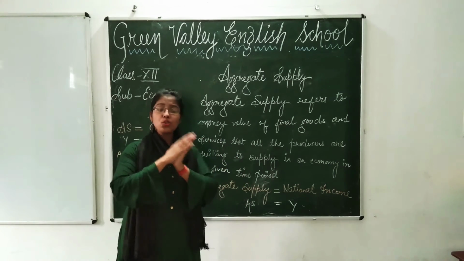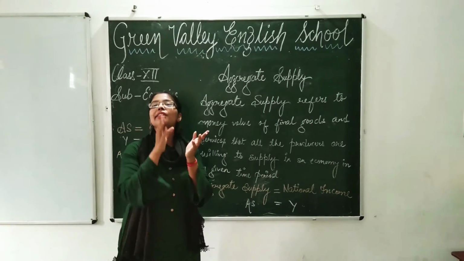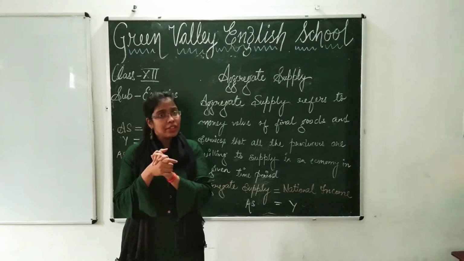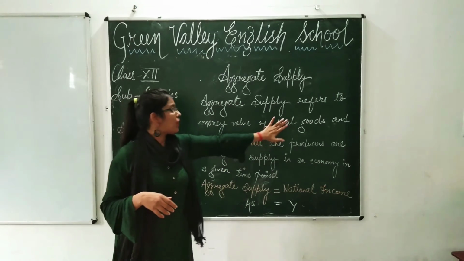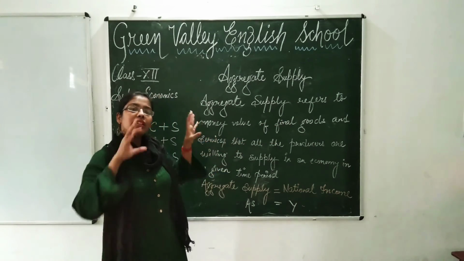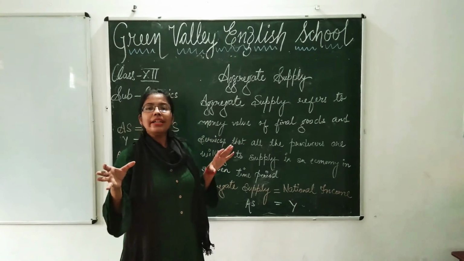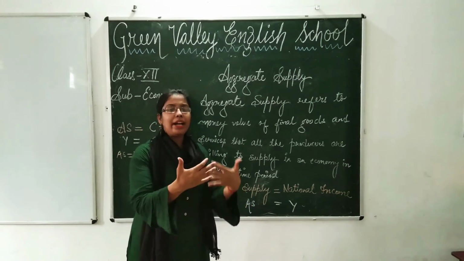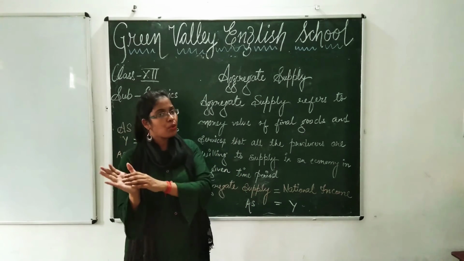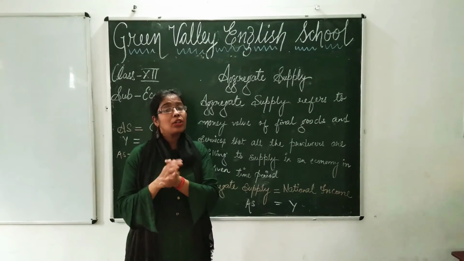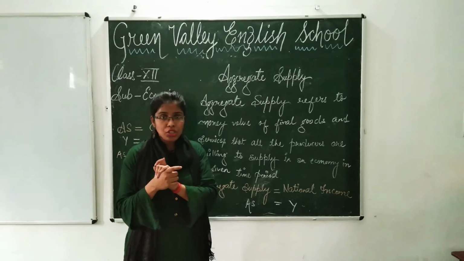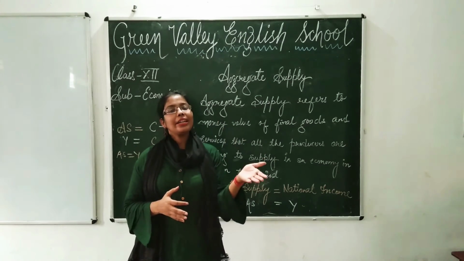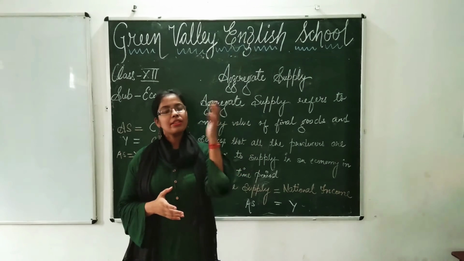Now let us understand aggregate supply in physical terms. What is aggregate supply? Aggregate supply is the supply of all value of final goods and services. This is supplied or distributed among the factors of production in the form of their factor incomes. So they are going to earn factor incomes on different factors of production. As I told you, land, rent; labor, wages; capital, interest; and enterprise, profit.